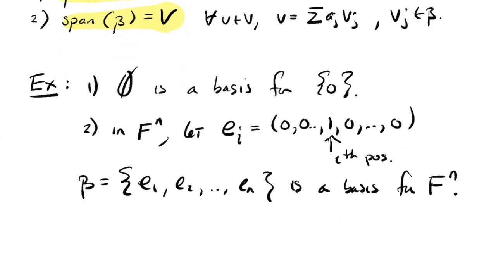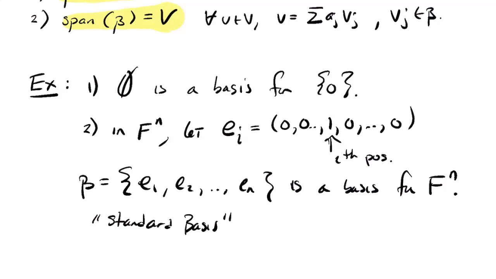I'm going to leave these details to you, or maybe in the in-class lecture we can write some of them, but these things clearly span. Every n-tuple is a linear combination of these n-tuples, and they're linearly independent. The only way a linear combination of those n-tuples is going to be 0 is if all the coefficients are 0. So that thing's a basis for Fn. Sometimes it even gets a name. It's called the standard basis.